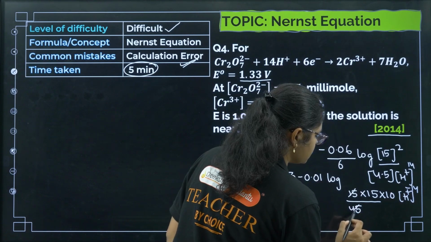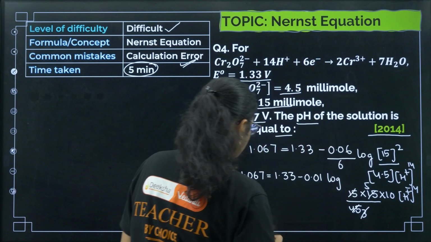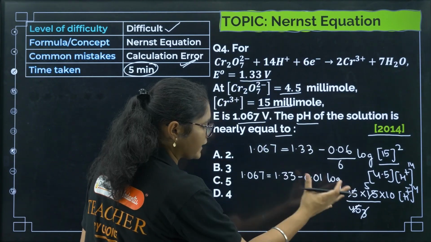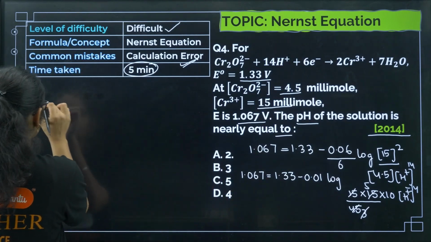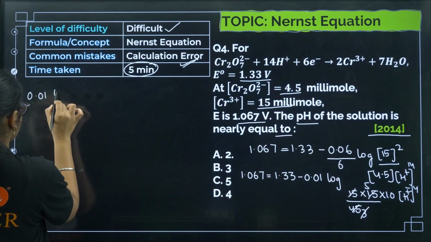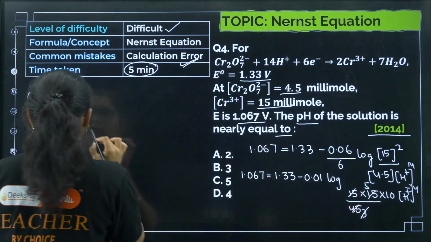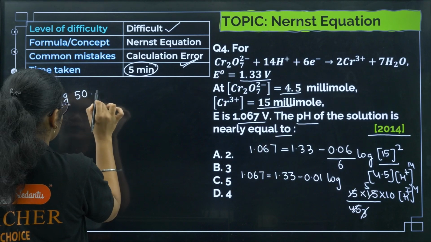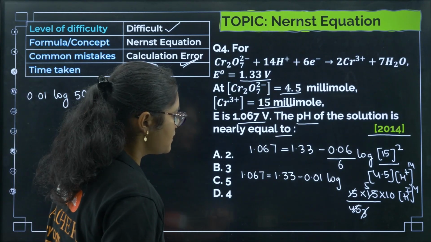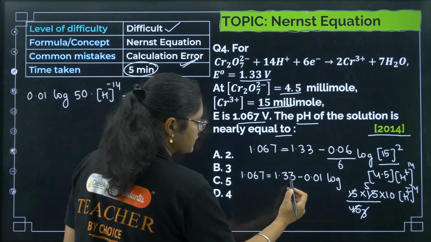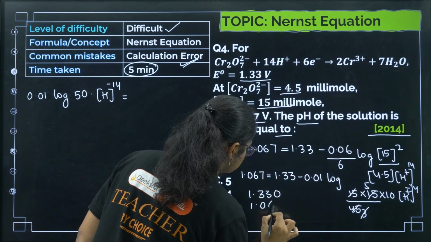So now if I solve 15 ones are 15, threes are, then 3 ones are 3, fives are, right? So I'll get 50. So now what I have here, I can take this whole thing to the left hand side, right? So what will I get? This whole thing if I convert, so I'll get 0.01 into log of, okay, 5 into 10, so log of 50, okay, and H plus to the power of minus 14, okay, that is there, is equal to 1.33 minus 1.067, okay, so 1.33 minus 1.067.